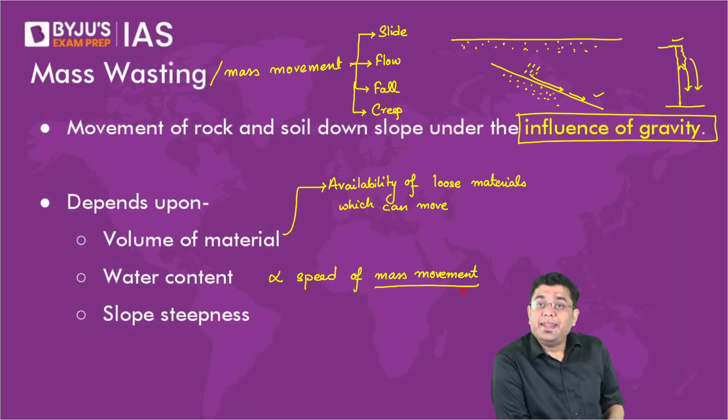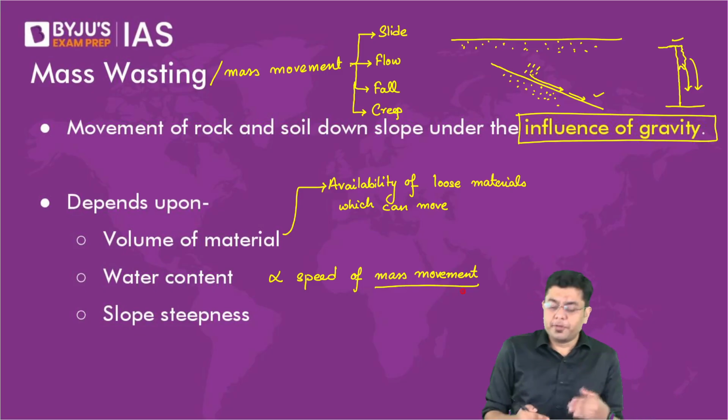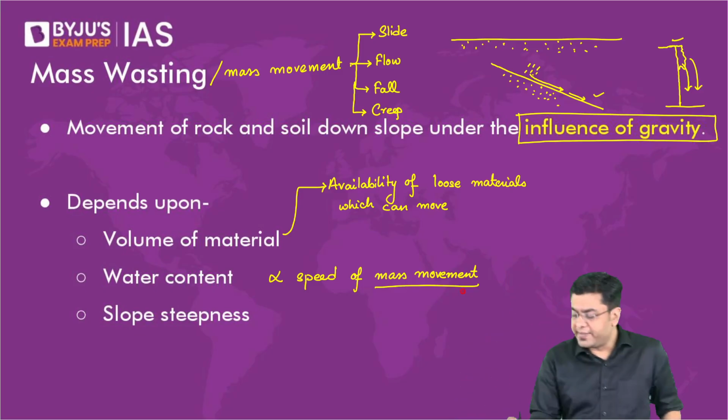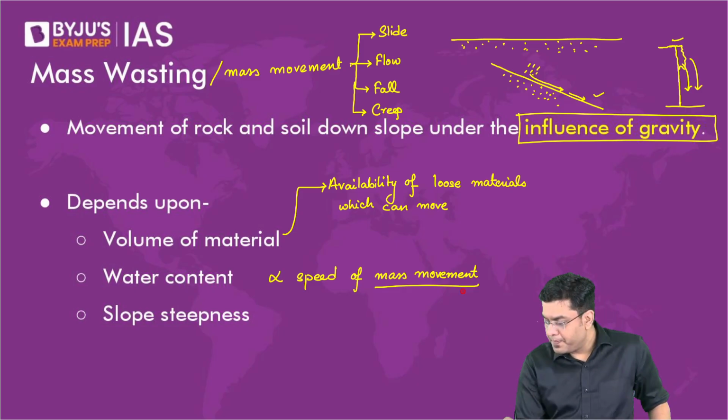Then you have the steepness of the slope. Greater the steepness of the slope. When we say steepness of the slope, what do we mean by that? This is referred to as a gentle slope. This is referred to as a steep slope.